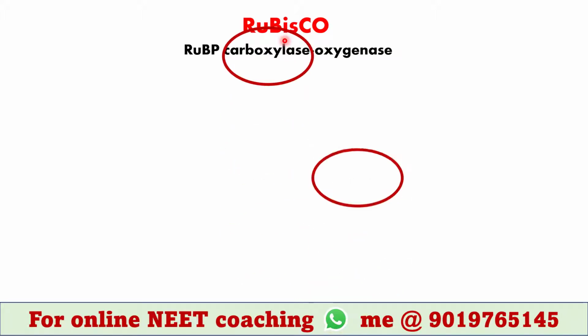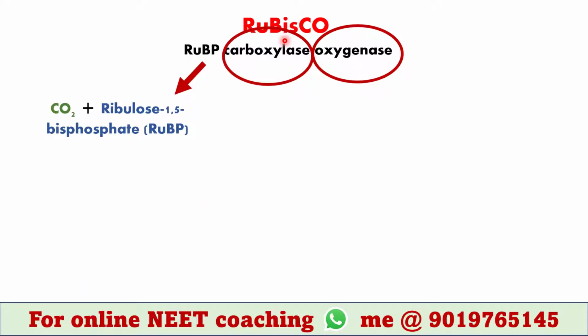Now this Rubisco enzyme is a very special enzyme. The full name of Rubisco is RuBP carboxylase oxygenase. That means this enzyme has both carboxylase and oxygenase activity. When it uses CO2 and ribulose 1,5-bisphosphate as a substrate, it shows its carboxylase activity. When it uses oxygen and ribulose 1,5-bisphosphate as a substrate, it shows its oxygenase activity.